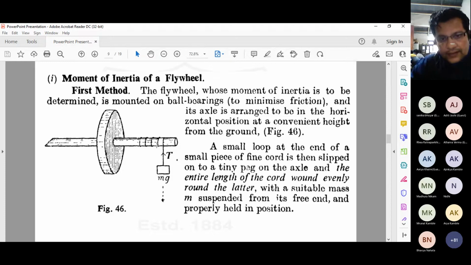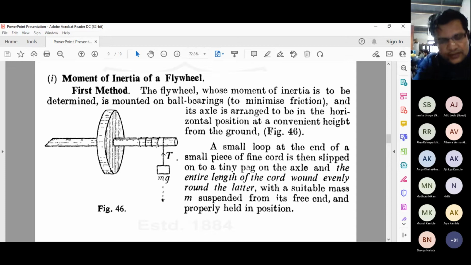As I just mentioned, the length of the cord is wound evenly around the axle, and a suitable mass is suspended at its free end. You hang it so that it is not touching the ground. Whatever the number of turns you put around the axle, they should be even numbers. That is what we need to do experimentally.